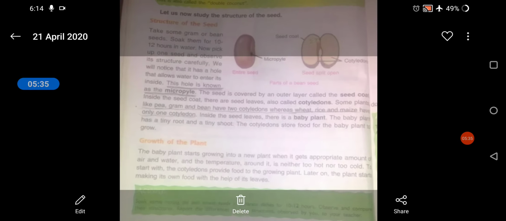Next is your structure of seed. Let's take an example of a bean seed. The brown colored coating over the seed is called the seed coat, and it protects the seed. If we remove that brown coating, then we see two white colored portions of the seed.